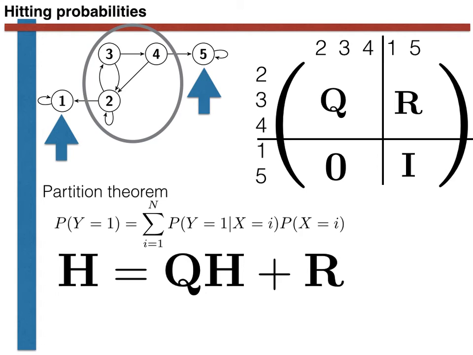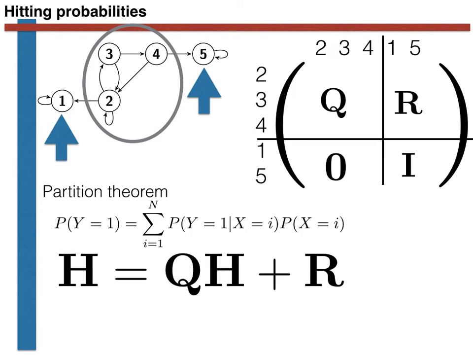This is where the factor of h comes from. If our first step is to a transient state, what happens after is completely determined by the transient state that we find ourselves in. Now, there were a lot of words in that explanation, and I will perhaps confuse you if I say more. It is much simpler than it sounds, however. The whole thing is just a relatively straightforward application of the partition theorem that we learnt about in a previous video.